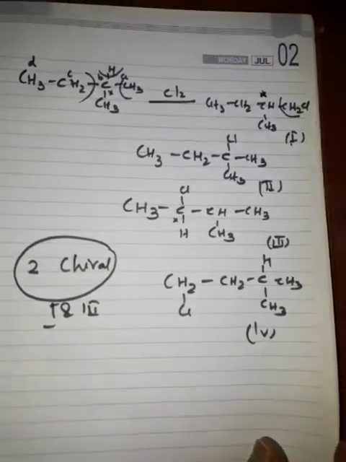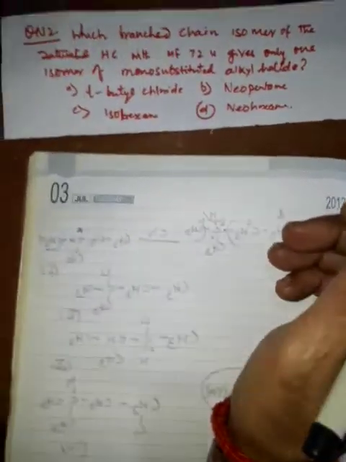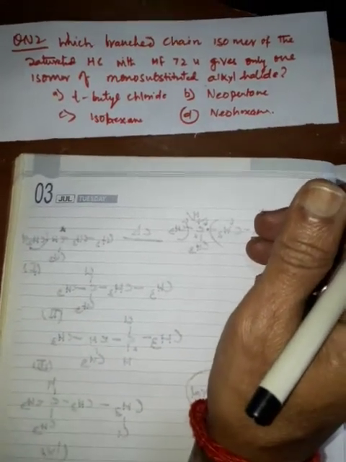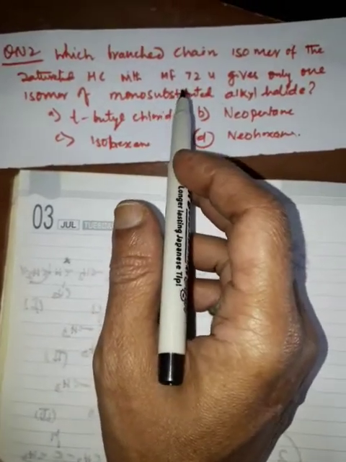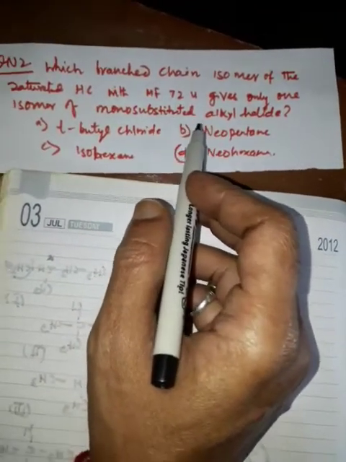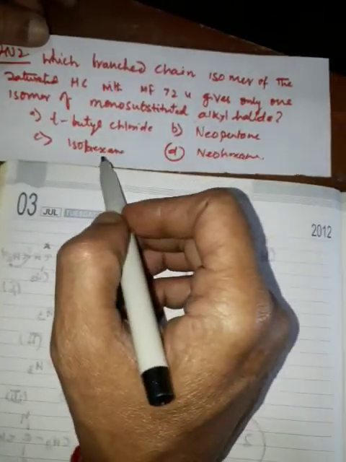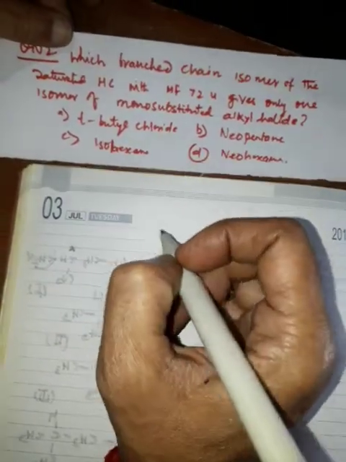Now the next question. Which branched chain isomer of saturated hydrocarbon with molecular formula C5H12, molecular mass 72 u, gives only one isomer of monosubstituted alkyl halide? Options are tertiary butyl chloride, neopentane, isohexane, neohexane. How will you proceed with this question?